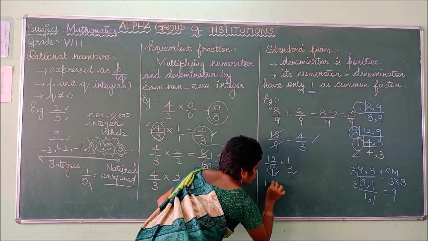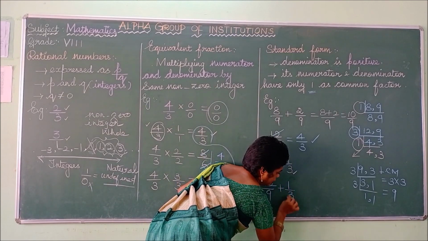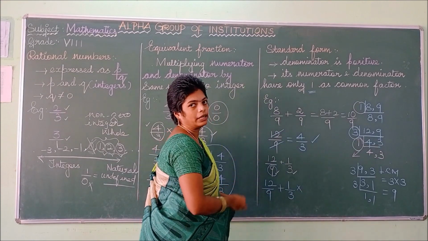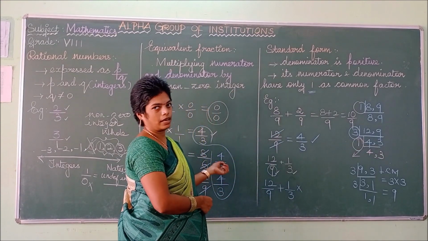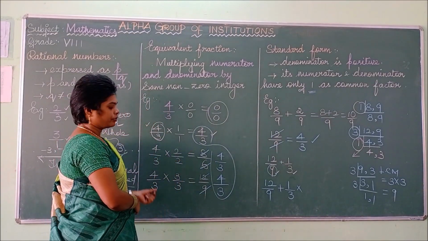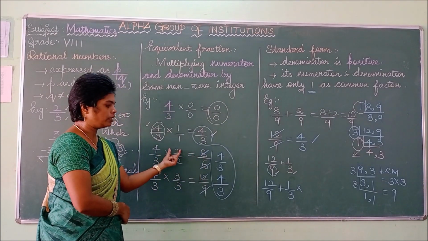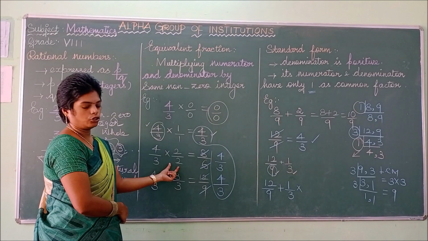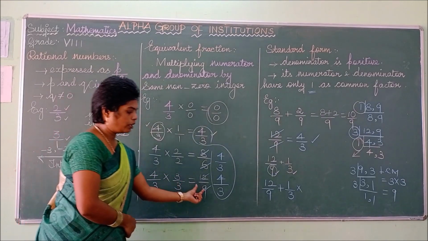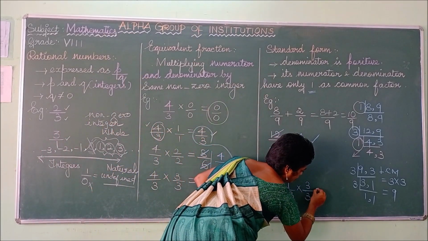So you keep this 12 by 9 plus 1 by 3 as it is. You have to change this denominator to 9, which means you have to multiply the numerator also with that same number. So using the equivalent fraction we can do this problem. Here 4 by 3 changes to 8 by 6, which means you multiply both numerator and denominator with 2. Likewise we are multiplying both the numerator and denominator with 3. So 3 3s are only 9. So we have to multiply the numerator as well as denominator by 3.